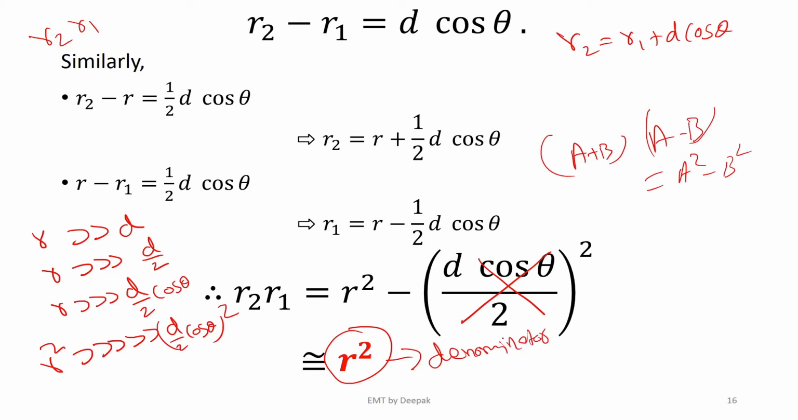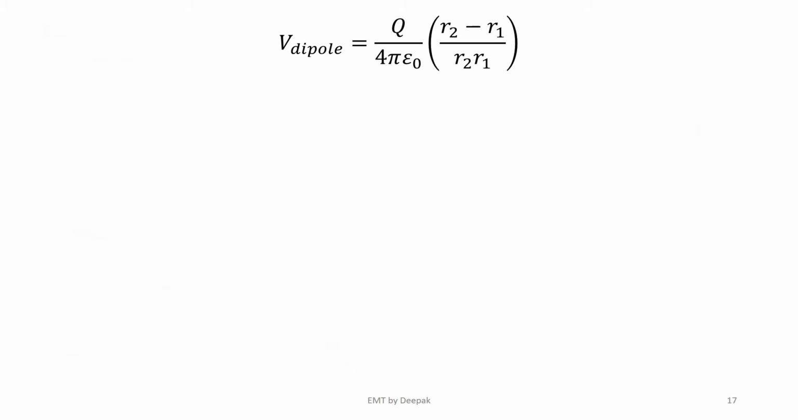Now I have the numerator also in terms of spherical measures and the denominator also in terms of spherical measures, right? So this R2 minus R1 was equal to d cos theta, and R2 R1 is equal to R square. So this is equal to d cos theta by R square, which is completely in spherical measures except for this d, which is a constant.